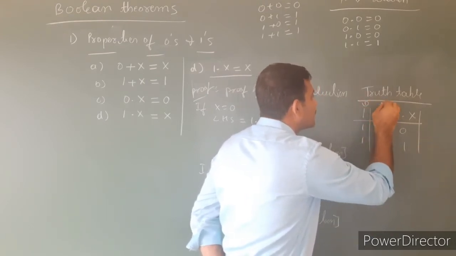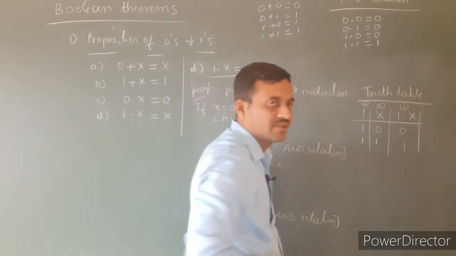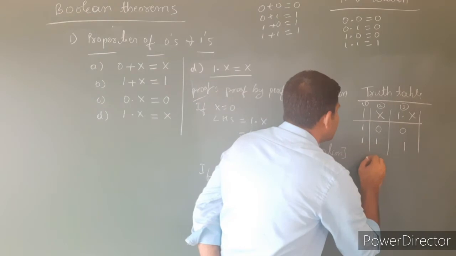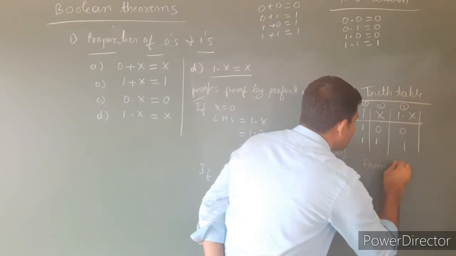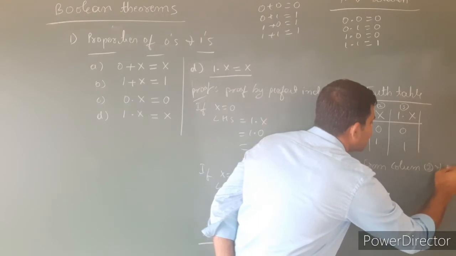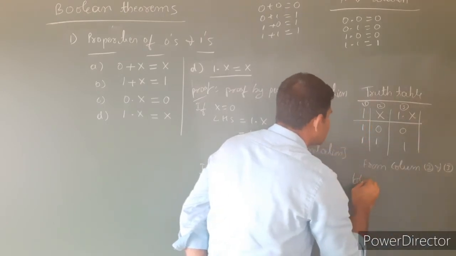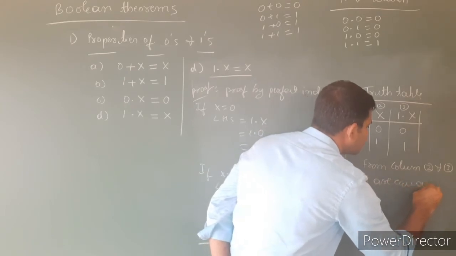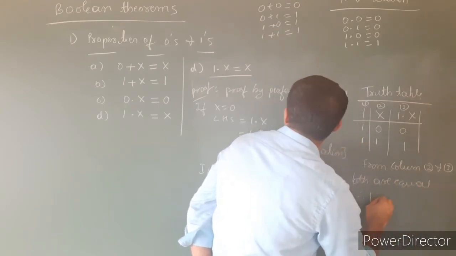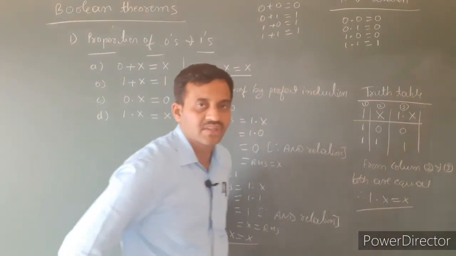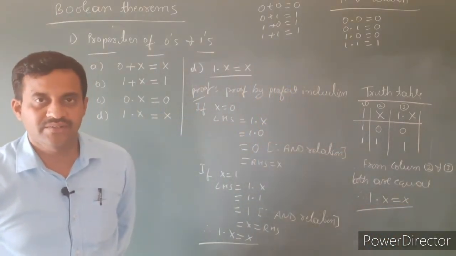See column number 2 and 3, both are the same. Therefore, 1 into x is equal to x. That is the proof of the fourth one.